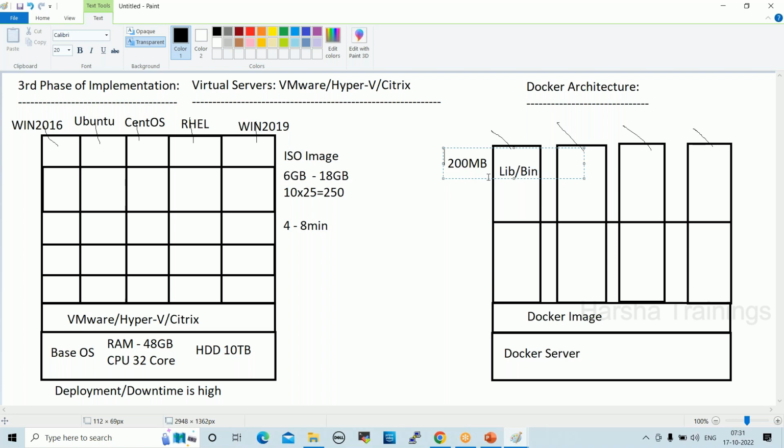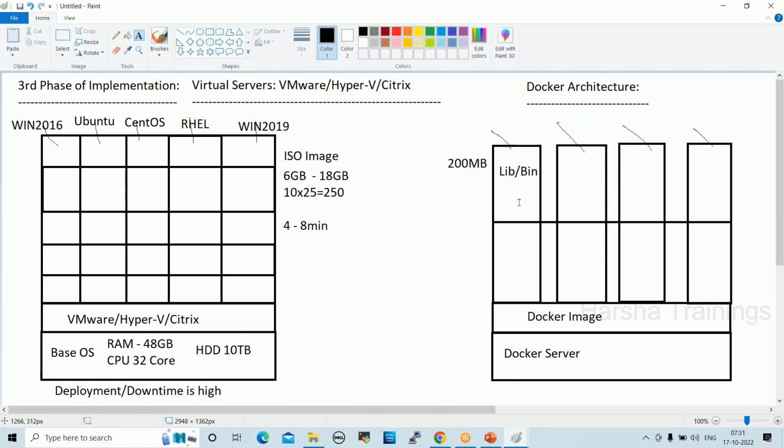When I run a container, only library and binary files will be installed. To deploy WAR files, jar files or EAR files, we require only minimal configuration. We don't require a media player, paintbrush, notepad or graphics.